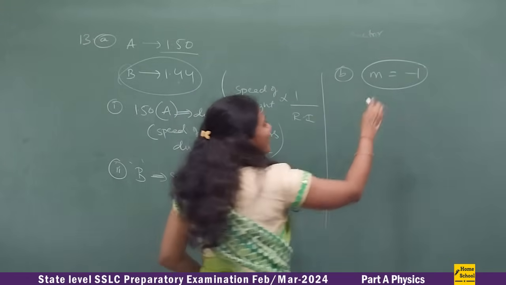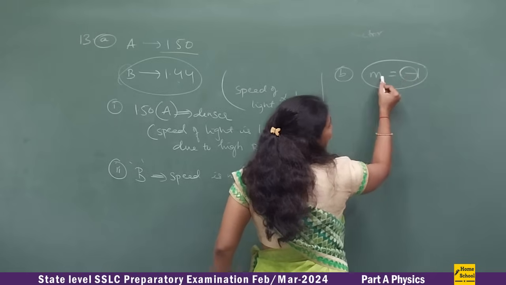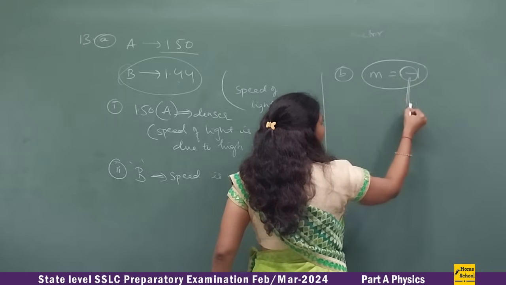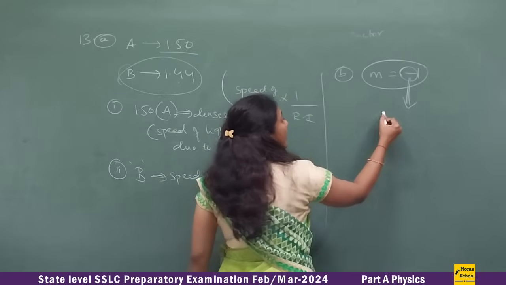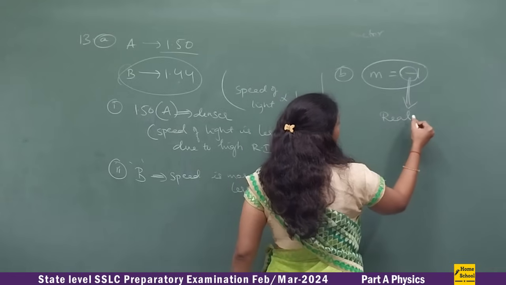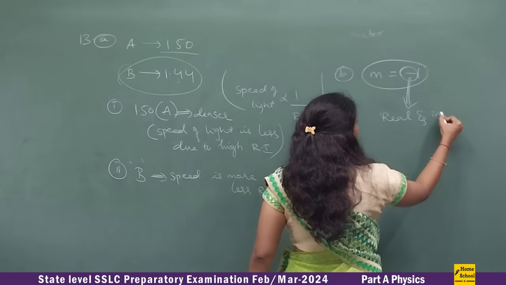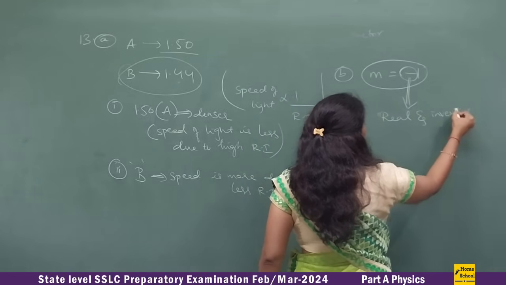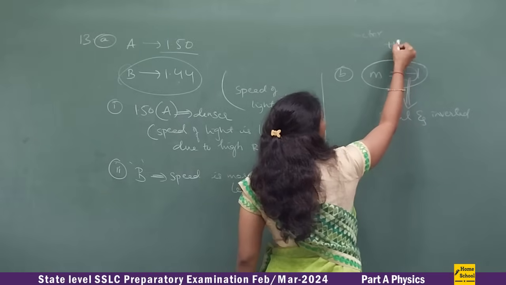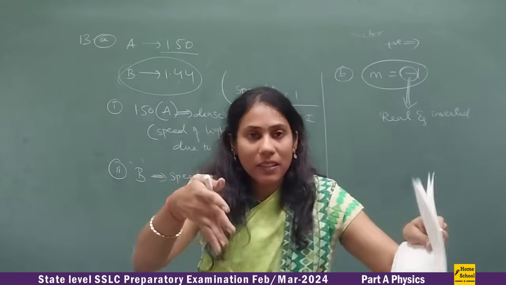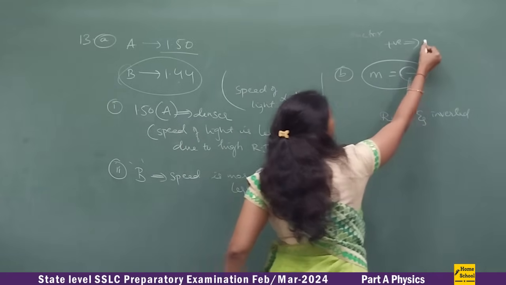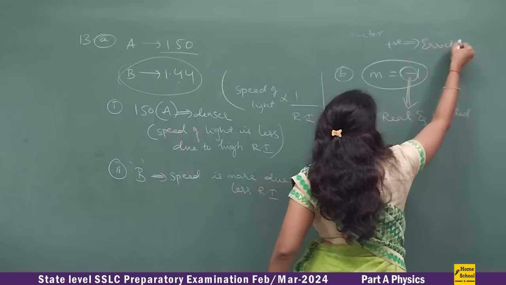So look here. If magnification is negative, what does negative mean? Real and inverted image. And positive means what? Always straight. Positive indicates a straight path. Straight means erect. Erect images are always virtual.